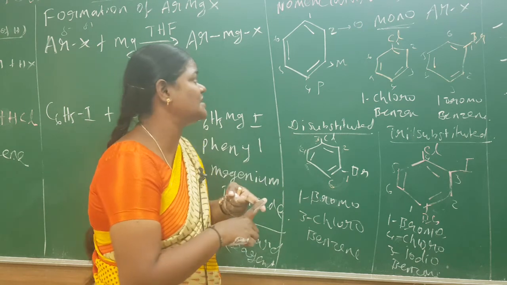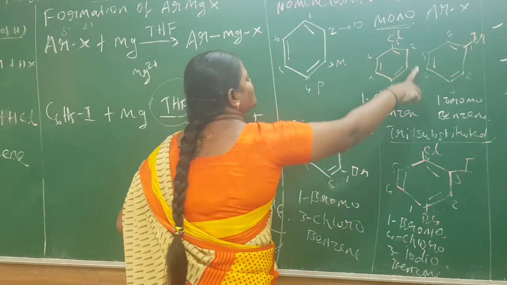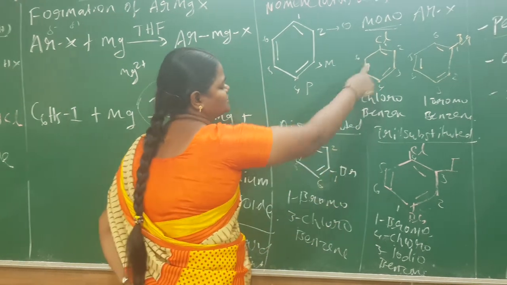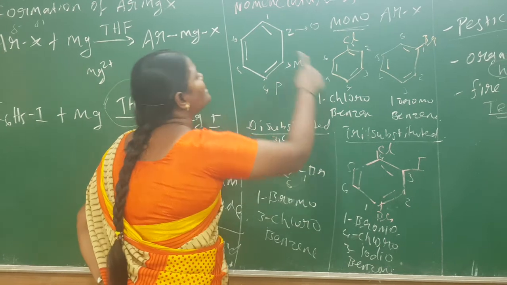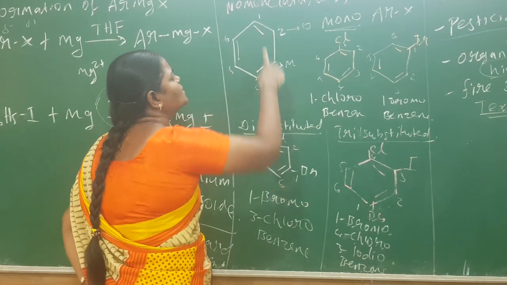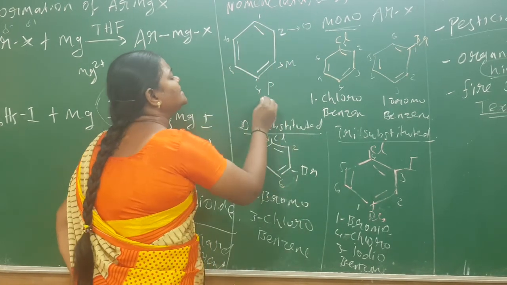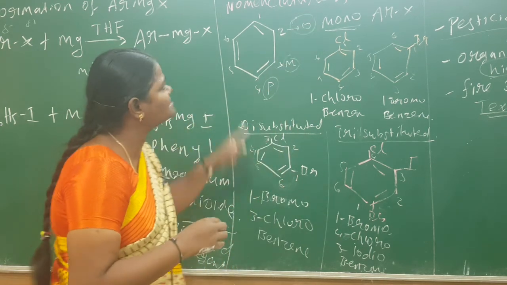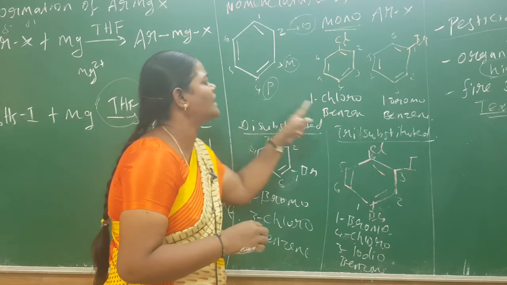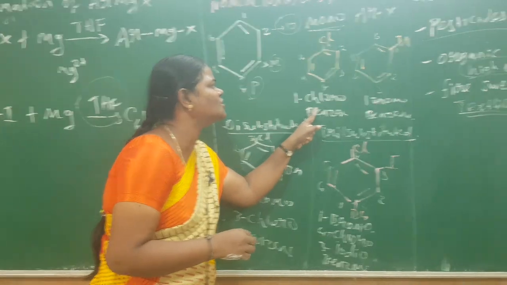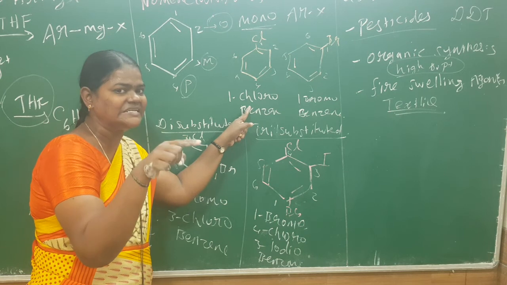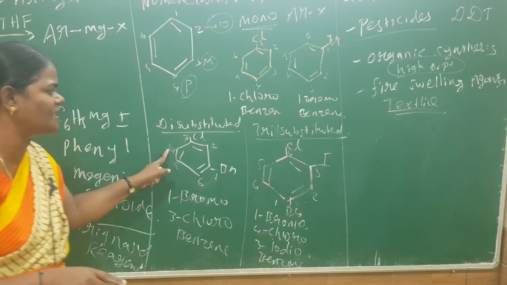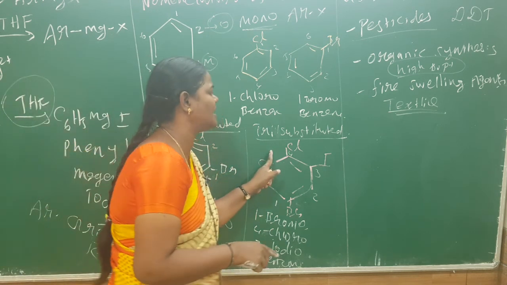First condition is that you can check what the substituent groups are. I can divide them into three types: monosubstituted, disubstituted, and trisubstituted. First you fix the name by numbering 1, 2, 3, 4, 6. Ortho and para are now used for the common name, but I will discuss only the IUPAC name. So number the functional group, and the functional group attached to the benzene ring has the most superiority. The first is monosubstituted, the second is disubstituted and the third is trisubstituted haloarenes.